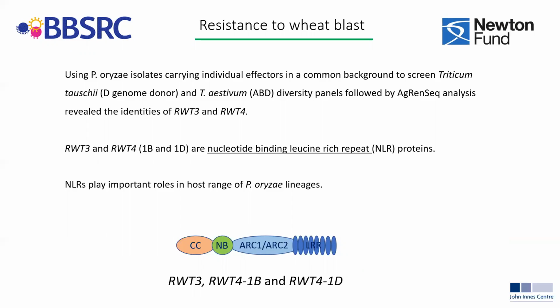So we now have the capacity to identify within wheat varieties all those that carry RWT3 and RWT4, and we believe that this will be useful to protect varieties in areas where blast is not presently a problem, but where the environment may be conducive to infection by Lolium and Avena isolates. And also we've shown that NLRs play important roles in host range for the P. oryzae lineages.